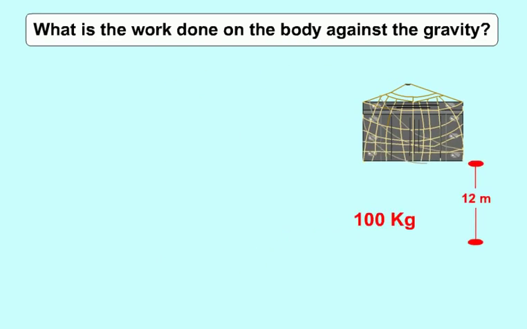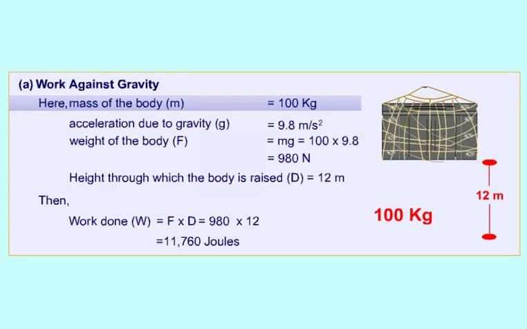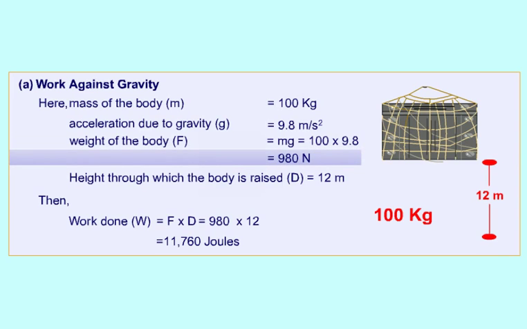Here we have been given the mass of the body, that is m equals 100 kg. The acceleration due to gravity, that is g, equals 9.8 meter per second square. The weight of the body, that is F, is equal to the product of m and g, which is equal to 100 into 9.8, that gives us 980 newtons. And the height through which the body is raised, denoted by d, is equal to 12 meters.